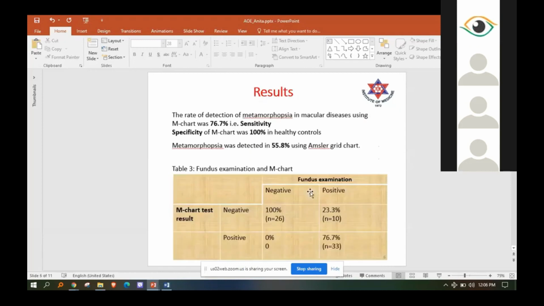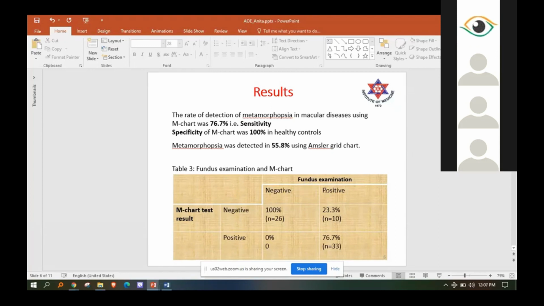The result of my study was that the rate of detection of metamorphopsia in macular disease using M-chart was 73.7%, which was the sensitivity, and the specificity of the M-chart was 100%. Using the Amsler grid, the sensitivity was 55.8%. As you can see, there is a huge difference in sensitivity between the Amsler grid and M-chart.